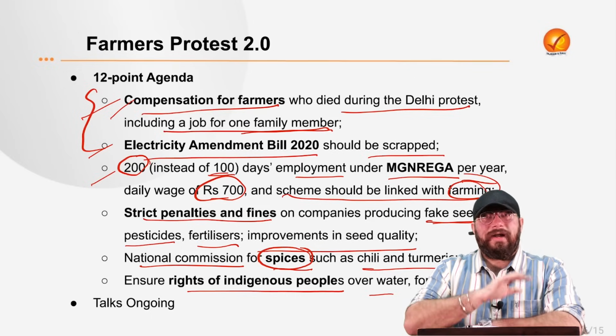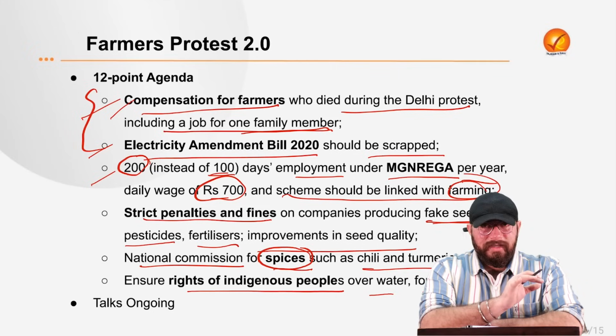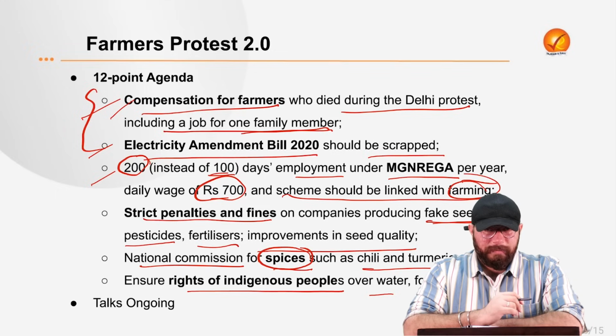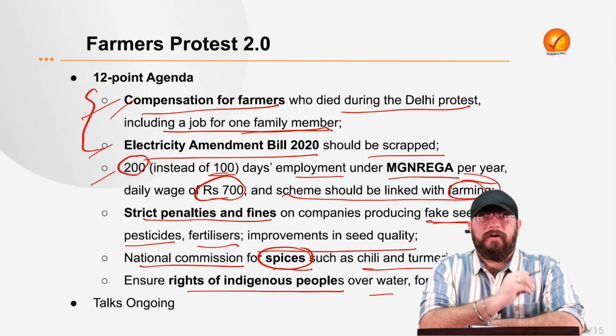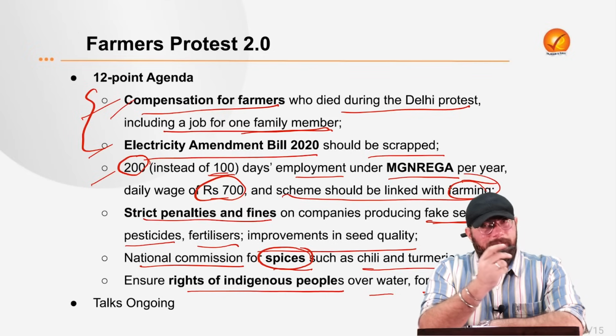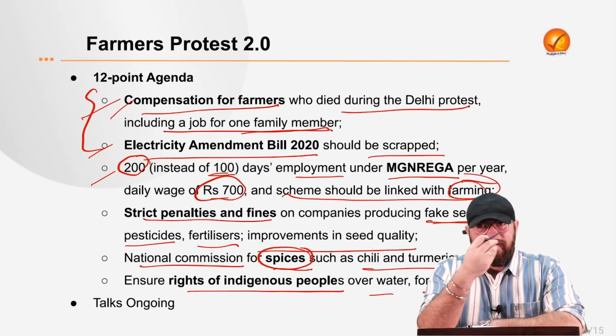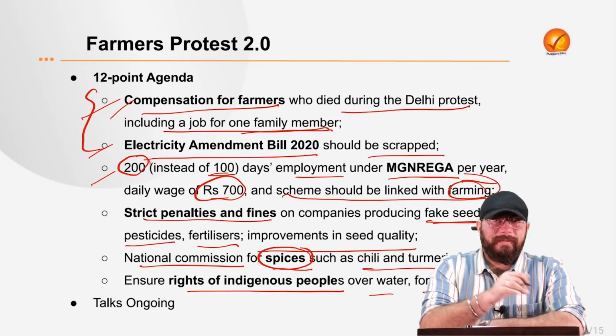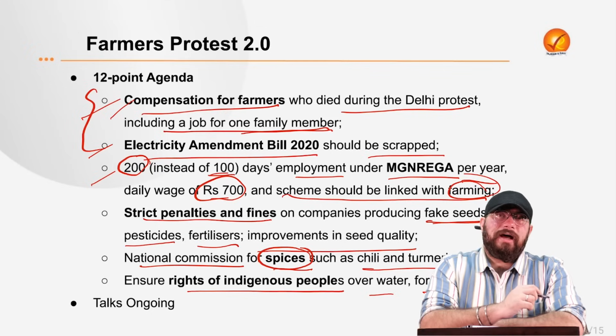So now we know the widespread 12-point agenda which the farmers have in their mind, which they are putting across to the government. Now, what is the stance of the government in it? Currently the government stance is very accommodative. Government is having several talks with the farmers. Our Minister of Agriculture and Farmers Welfare met the farmers' delegation as well. In Punjab also they met, and in Delhi the meetings are ongoing.